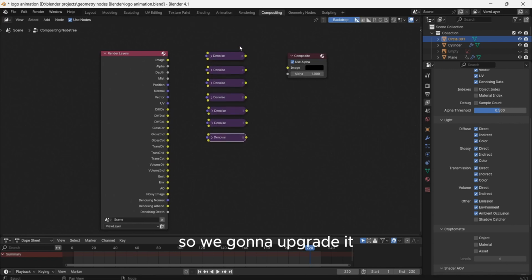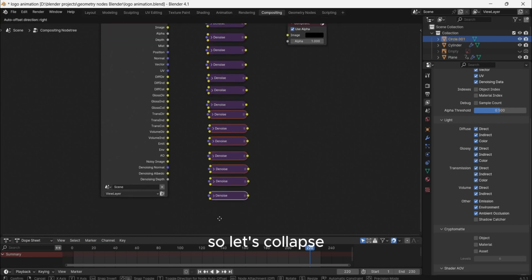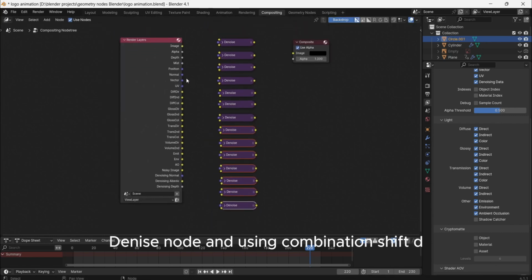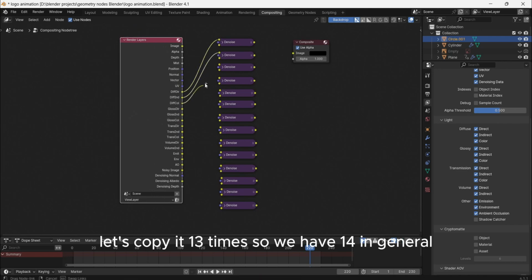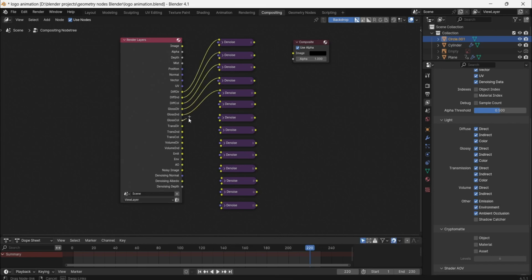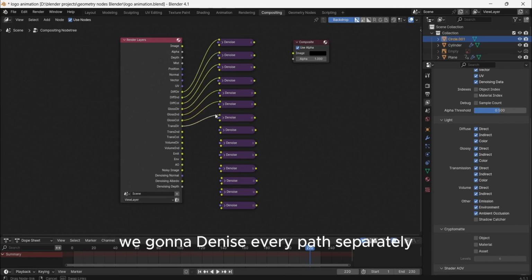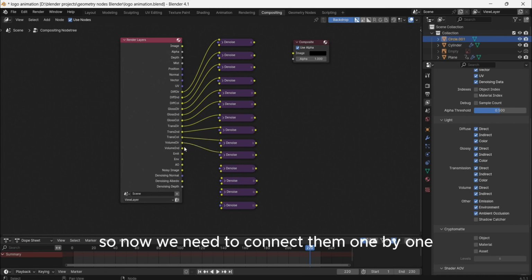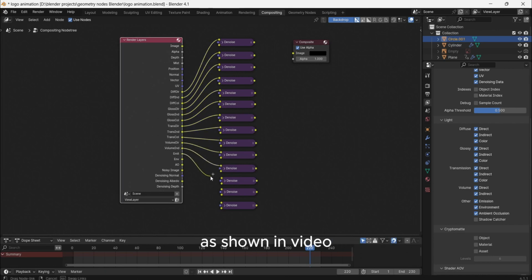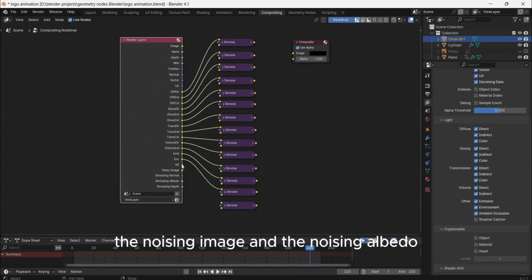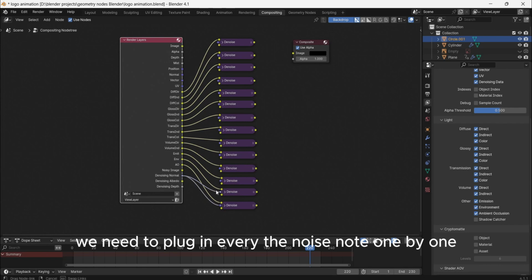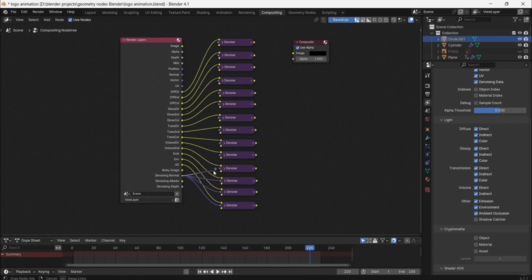So we are going to upgrade it. So let's collapse the denoise node. And using the combination Shift D, let's copy it 13 times. So we have 14 in general. As you understand already, we are going to denoise every pass separately. So now we need to connect them one by one as shown in the video. Denoising image and denoising albedo, we need to plug into every denoise node one by one.